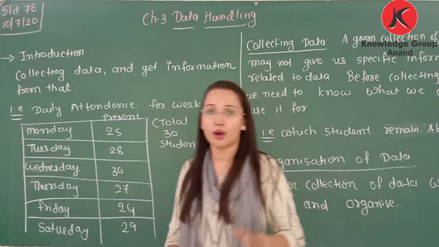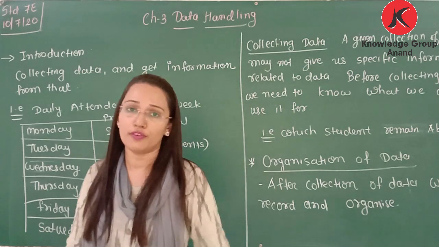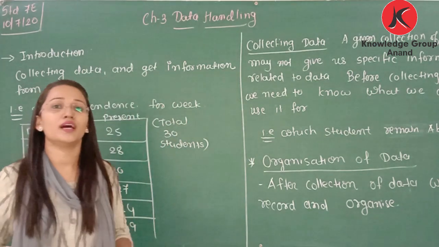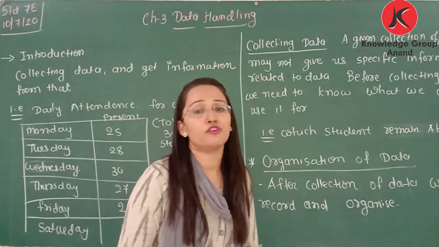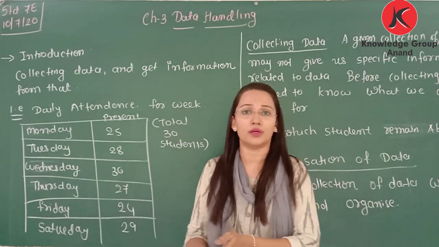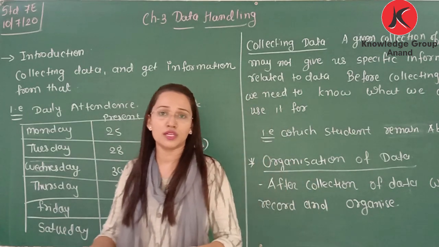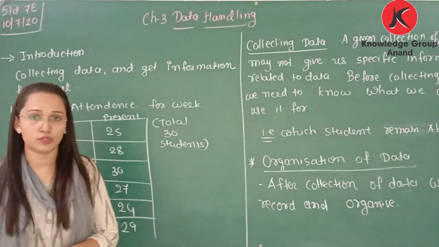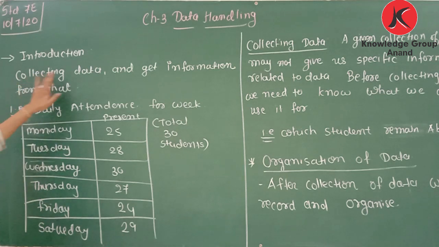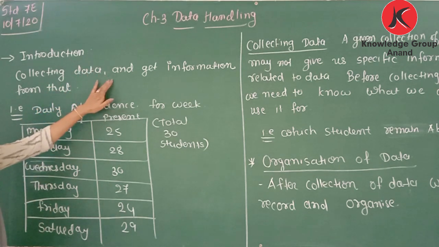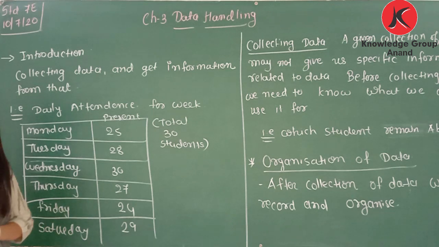Okay, it means from the large available data we need to get the information. ઘણા બધા ડેટા હોય એમાંથી આપણે information collect કરવાની હોય. Sometimes it may be only useful about the student name and their phone number. So at that time no need to use the data regarding the marks of subject. Why we are learning this chapter? For that we need to collect the data, and from data we need to get information, because all data is not useful to us.